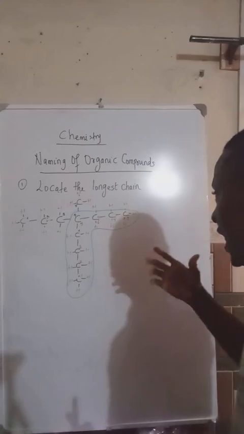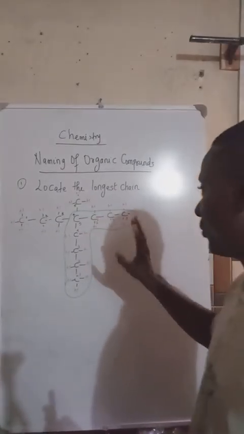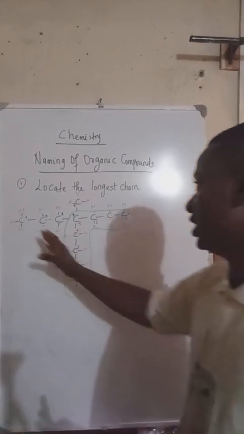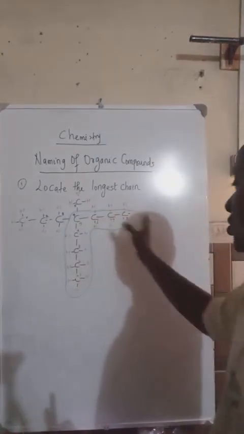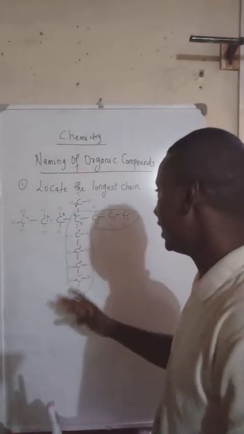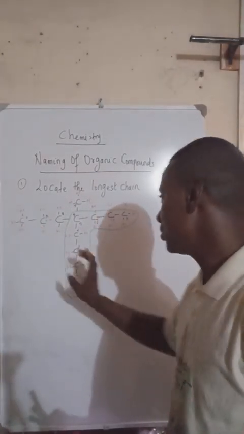And as we saw based on our counts, we have 2 counts that gave us the longest chain, either from left to down or down to right. But I decided to go down to right. Like I said, it is still the same answer you're going to get if you use from left to down.